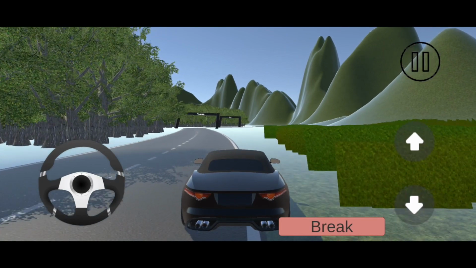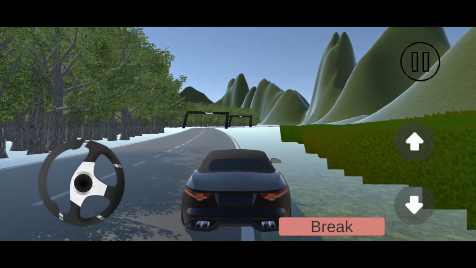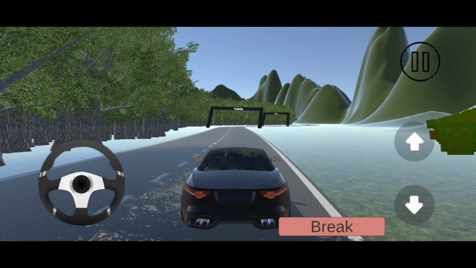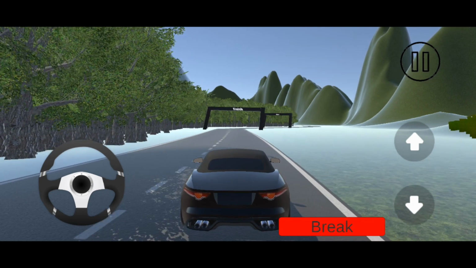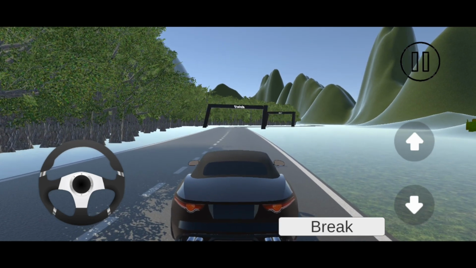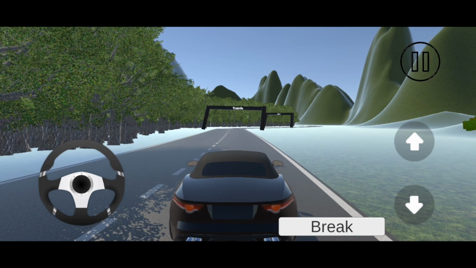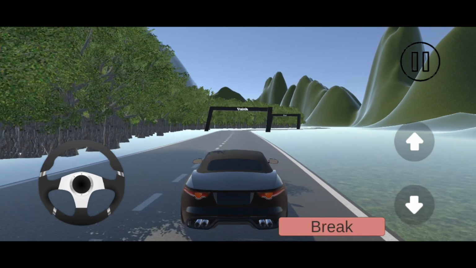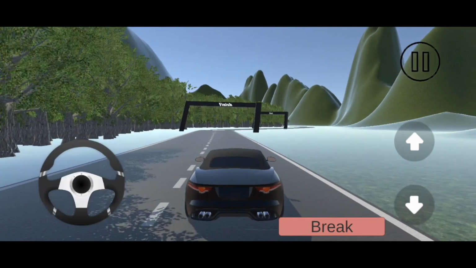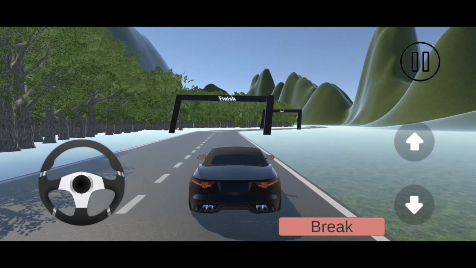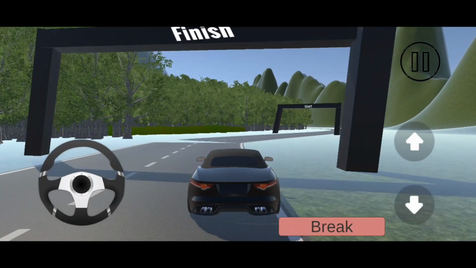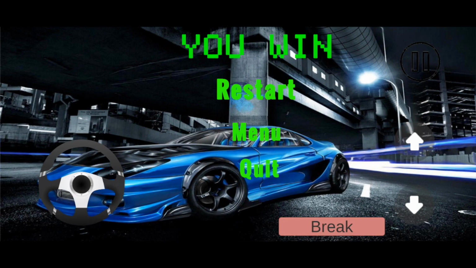So I have included multiple functionalities in this. We can pause the game like this, and then when we click on the resume button, we can go back to the game. We can apply brakes in this, and we can again accelerate the car, and when we go through the finish line, we complete the game.